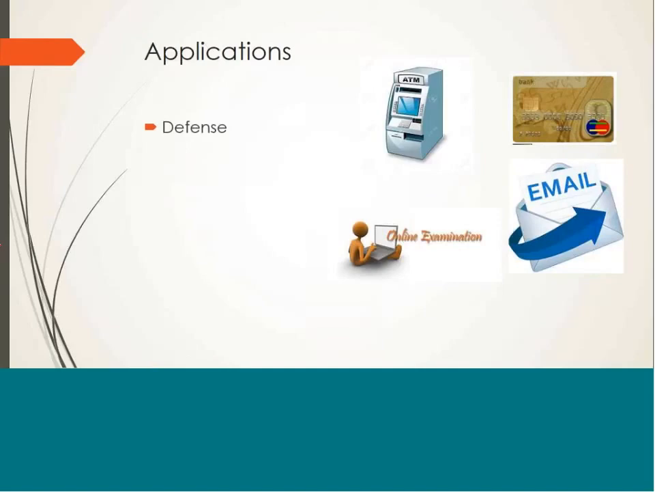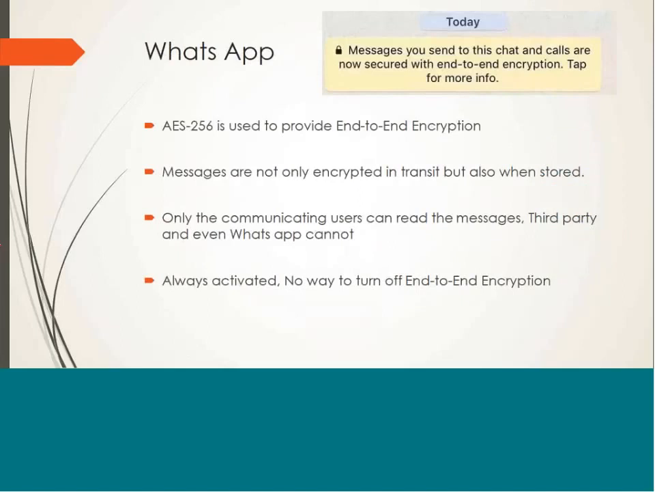AES is widely used in banking, defense, emails, online examinations, online payments. So wherever we require secure transmission of messages, we can use AES. Even WhatsApp uses AES for secure transmission of messages. AES 256 is used by WhatsApp. 256 means the key size it is going to use is 256 bits. It uses it to provide end-to-end encryption.